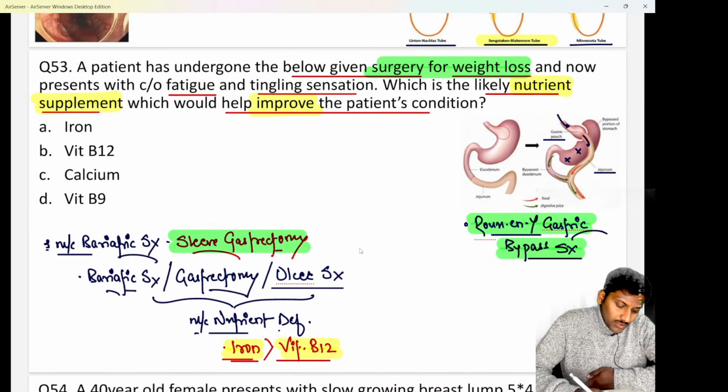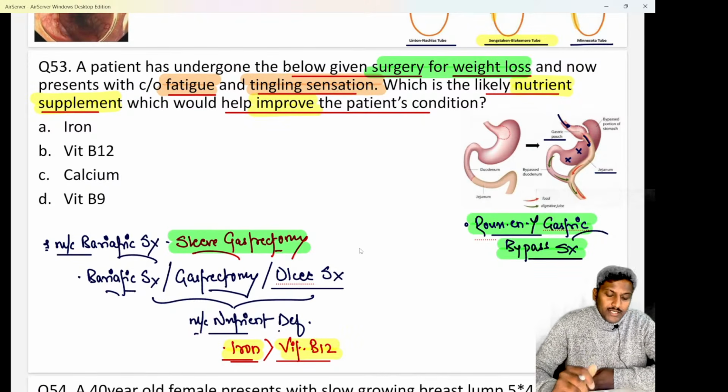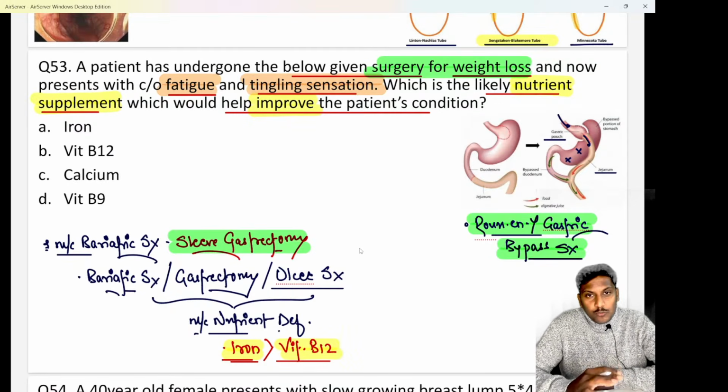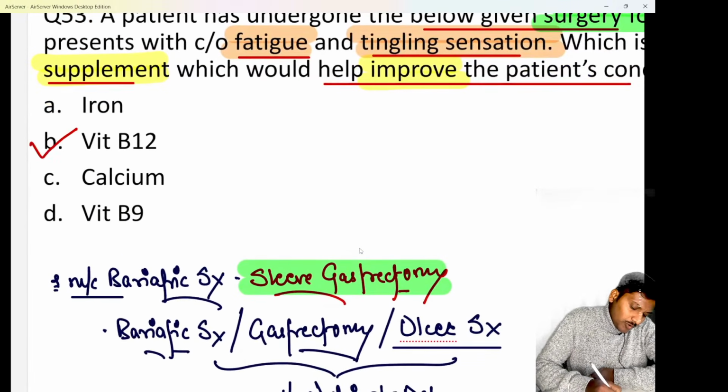Very good. We know that here, if they would have only mentioned fatigue, I would have considered it as anemia and I would have gone for iron supplements. But along with fatigue, they're also saying tingling sensation. And we know tingling sensation is a sign of peripheral neuropathy. We know iron deficiency can cause anemia or fatigue, but iron deficiency does not cause any tingling sensation. If they're also saying tingling sensation, that means it is a case of vitamin B12 or cobalamin deficiency. So that's the reason why option B, giving vitamin B12 supplements, will help improve the patient's condition.